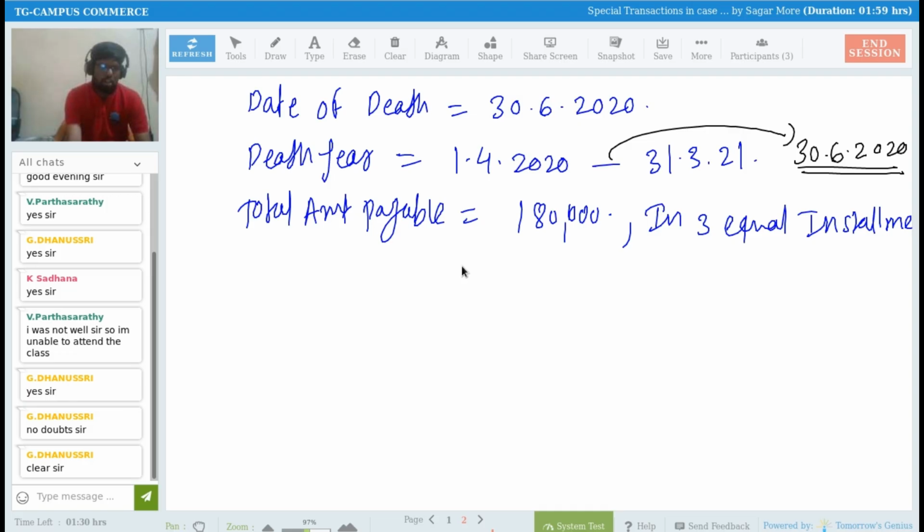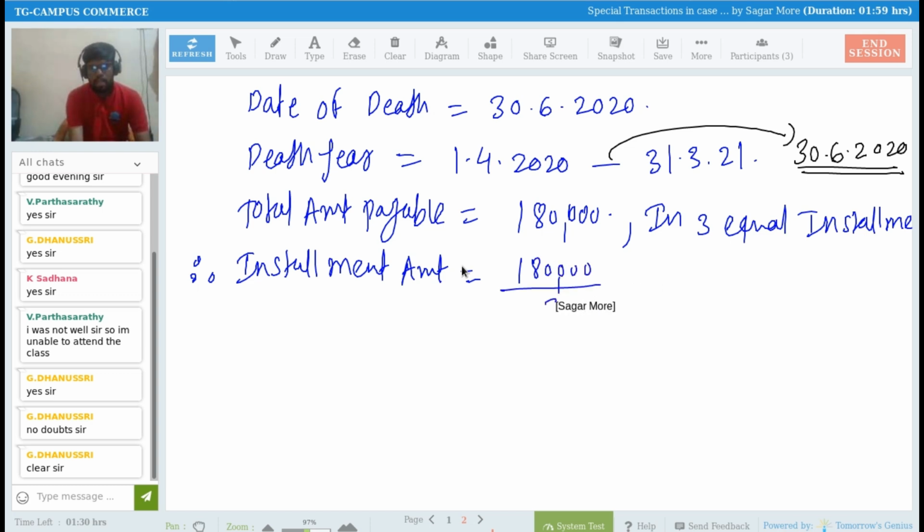How to calculate the amount per installment? So simple. Therefore, installment amount is equal to 1,80,000 rupees divided by 3. It comes to rupees 60,000, right? So each and every year we have to make a payment of 60,000 rupees of installment.